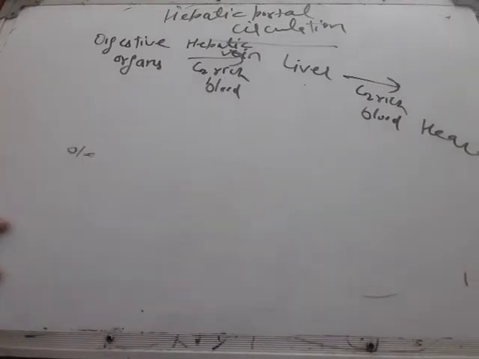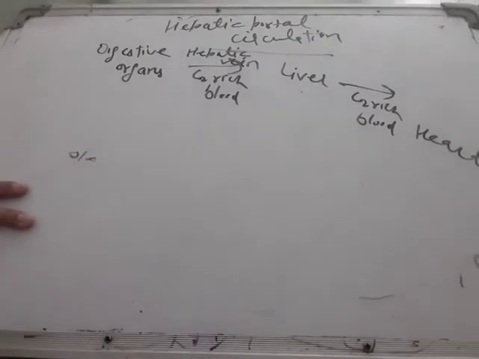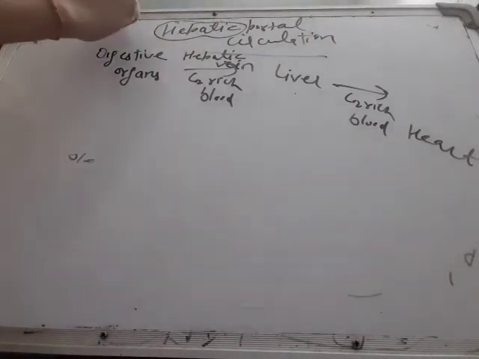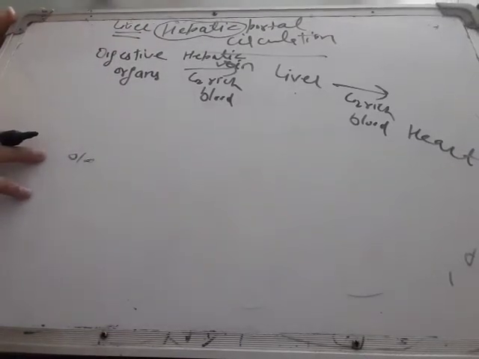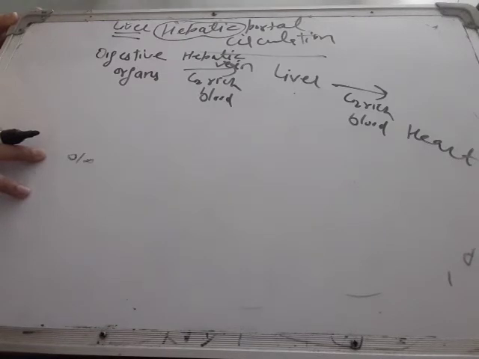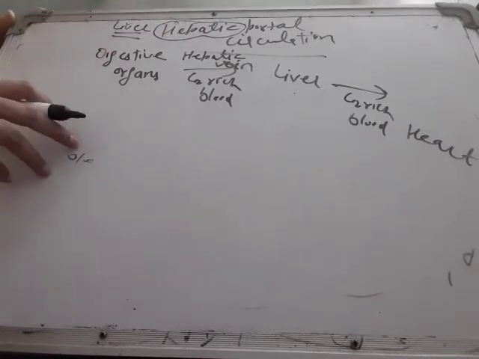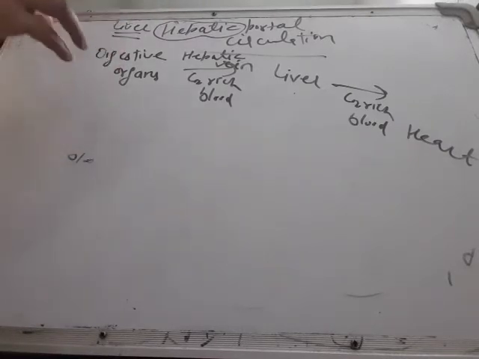Next one is hepatic portal circulation. What is hepatic portal circulation? The word hepatic stands for liver. For some organs like the stomach and intestine, when blood becomes impure in these organs, it does not directly reach the heart.